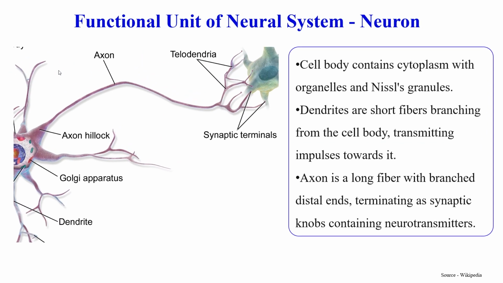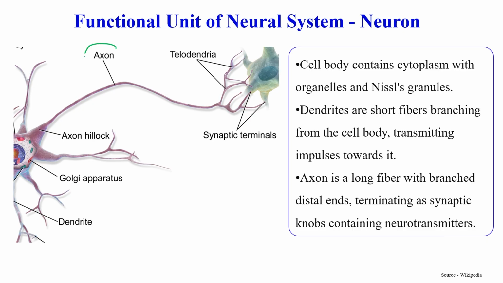The third part is the axon. So first part cell body, second part dendrite, third part axon.